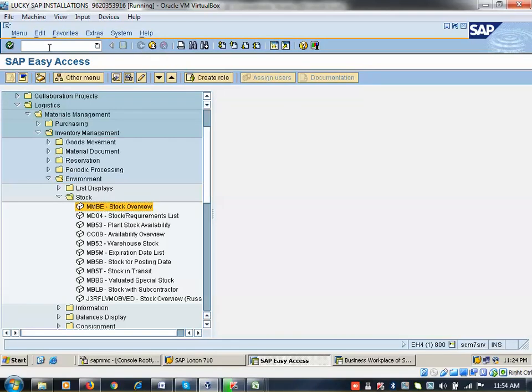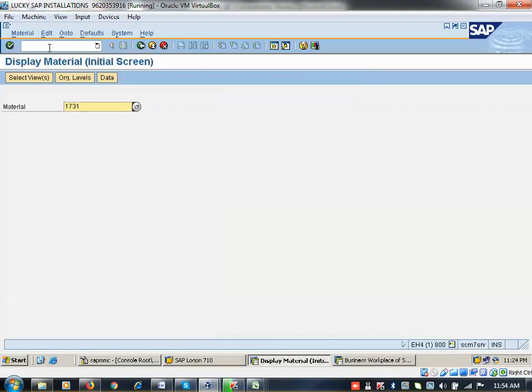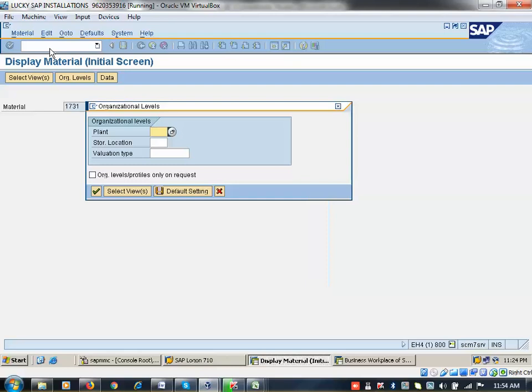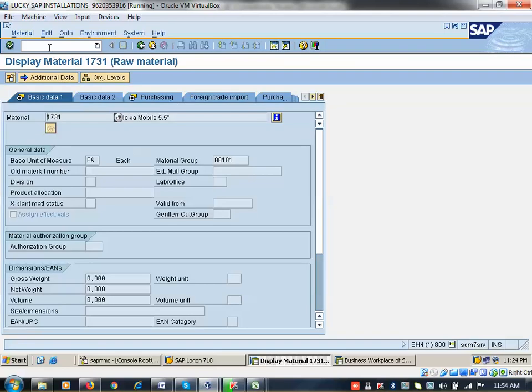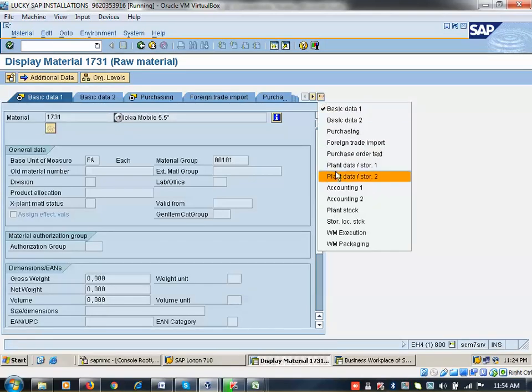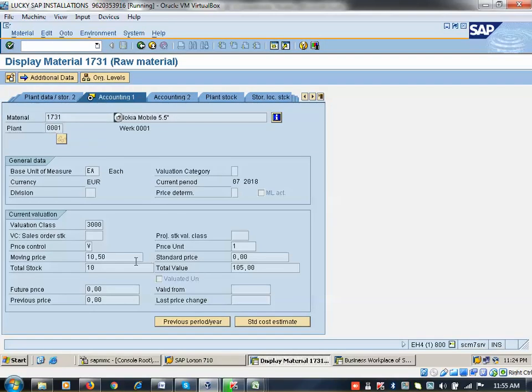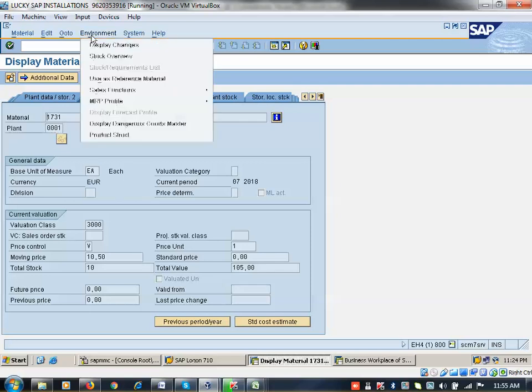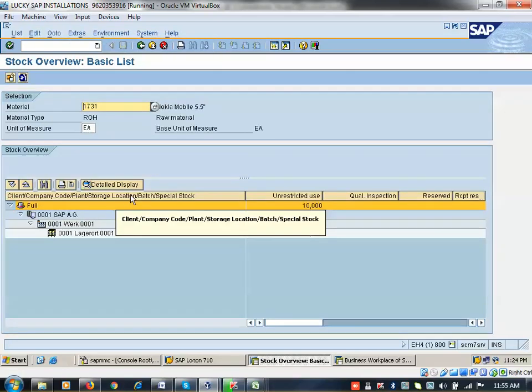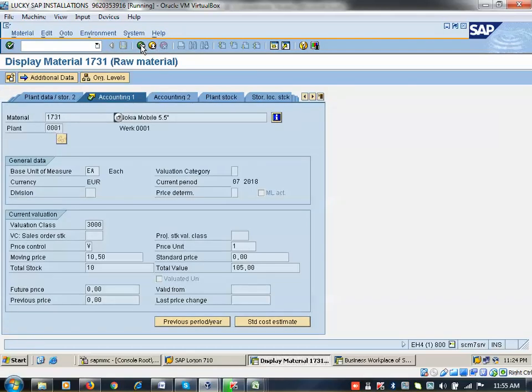MMBE, then I am going to /n MM03. Okay, so click on execute. Here plant 0001. I can go to the accounting view of the material master. I can see this one. From here also you can go to stock overview, MMBE, from here also you can go. So this is the navigation, this is the SAP design.